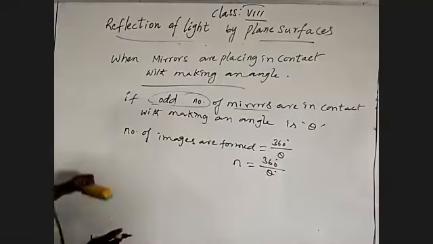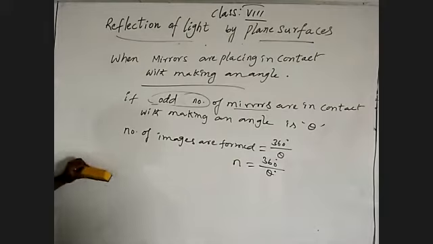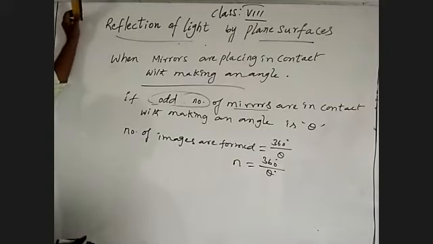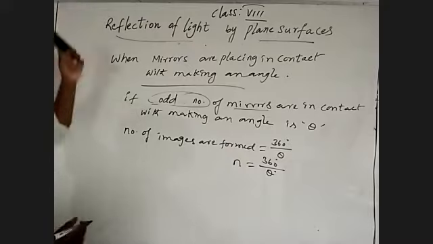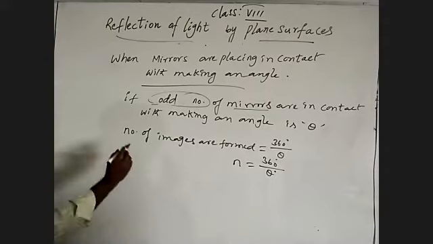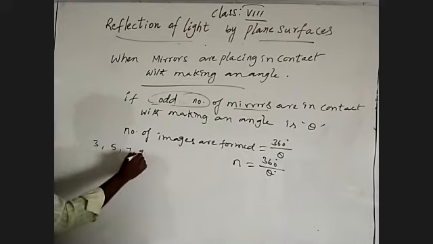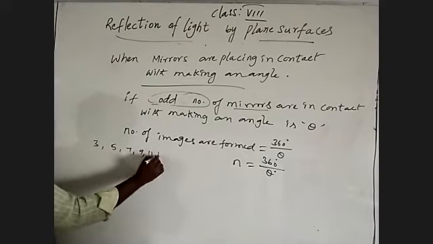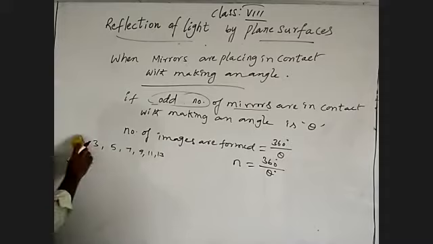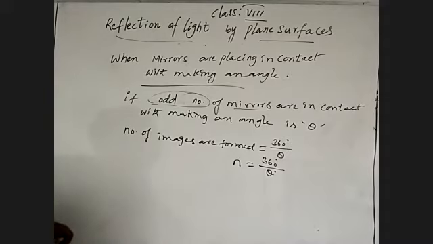What does odd number mean? An odd number is a number which is not divisible by 2; the remainder will be 1. Those we call odd numbers: 3, 5, 7, 9, 11, 13, and so on. So if an odd number of mirrors are in contact making an angle theta, the number of images formed is given by the formula 360 by theta.